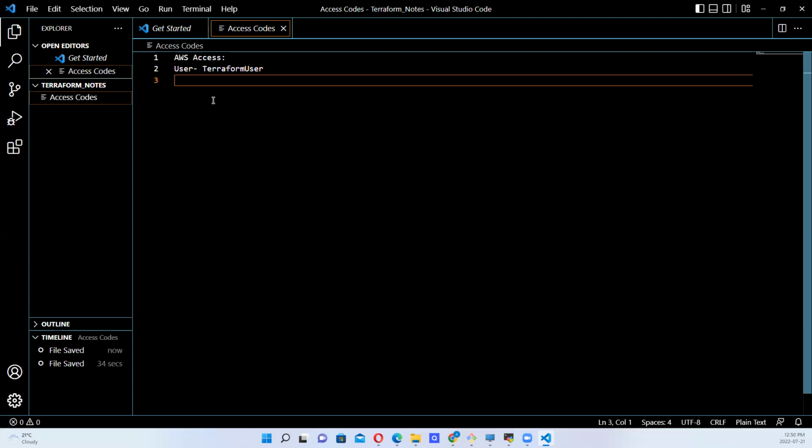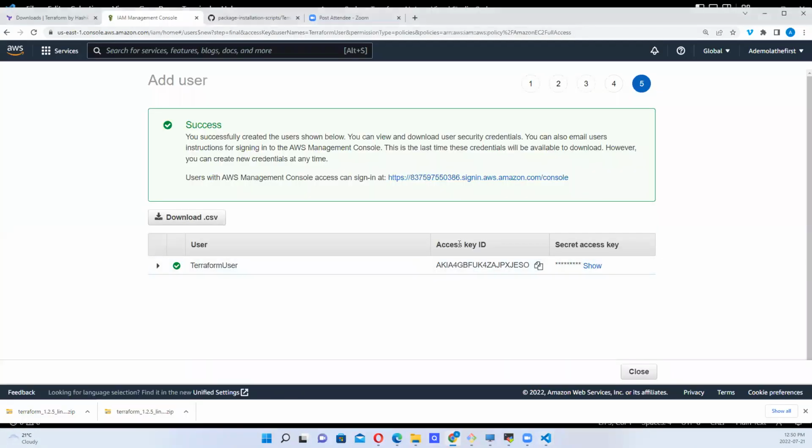What else do I want to put? Terraform user. I want to also put my Terraform user. What else? Key. Let's copy the key. I want to get the access key ID.